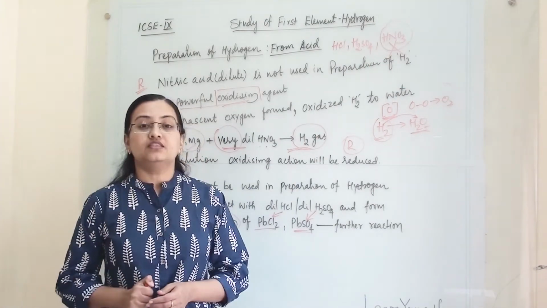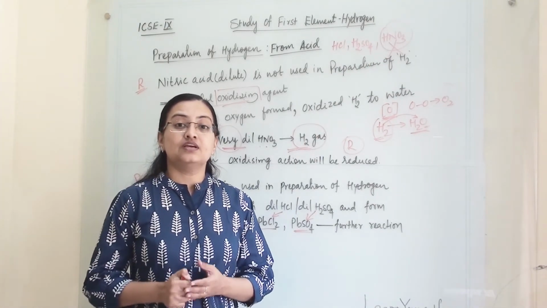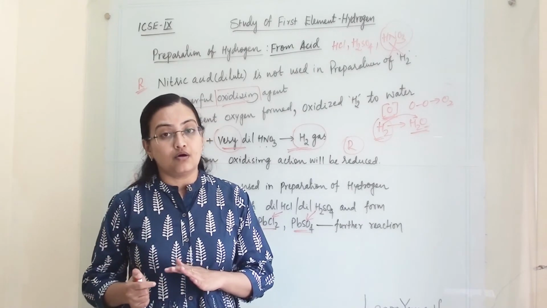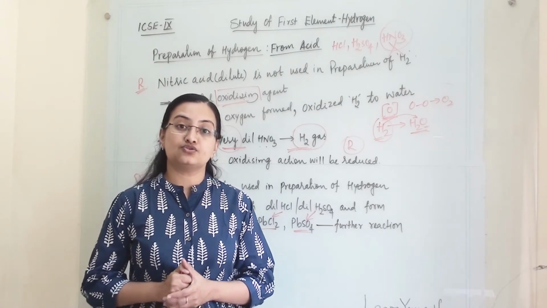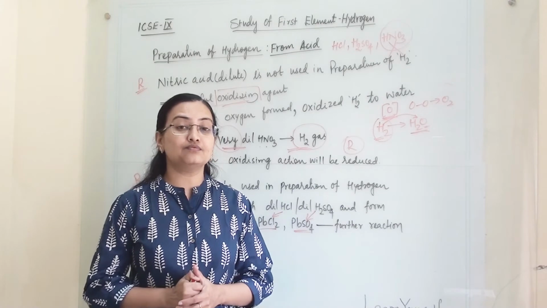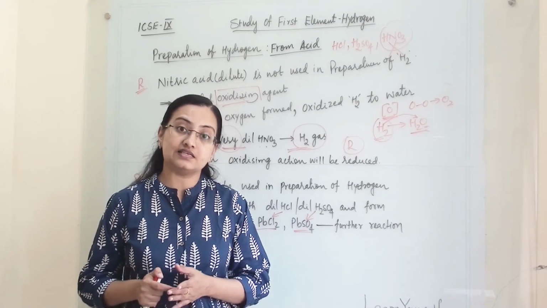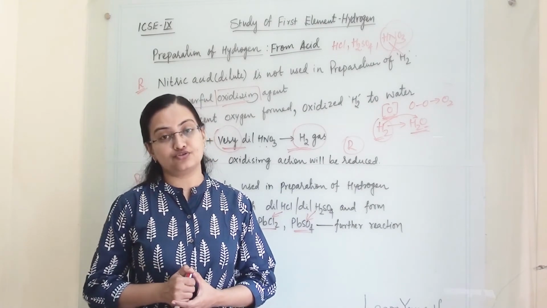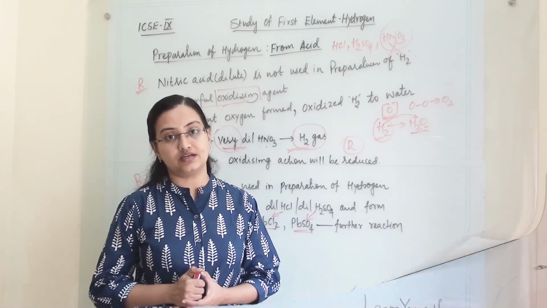Now we will see some reactions with hot concentrated alkalis. So when some metals react with hot concentrated alkalis, they will produce hydrogen gas. So let us study that.